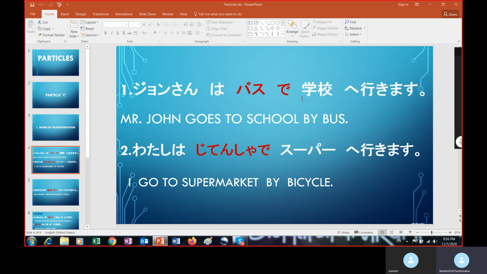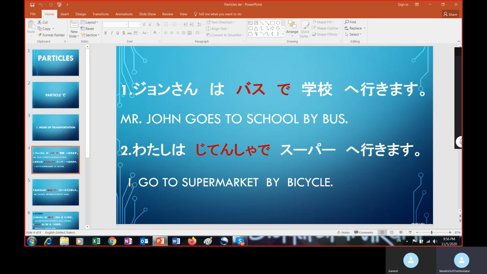John-san wa basu de gakko e ikimasu. Mr. John goes to school by bus. So here bus is the transportation and the de particle is used as a mode of transportation. Watashi wa jitensha de supa e ikimasu. Here jitensha is the vehicle and we use de as a mode of transportation. I go to the supermarket by bicycle.